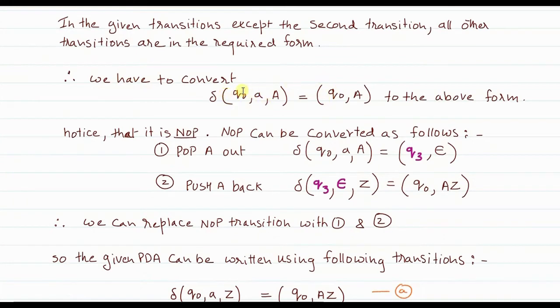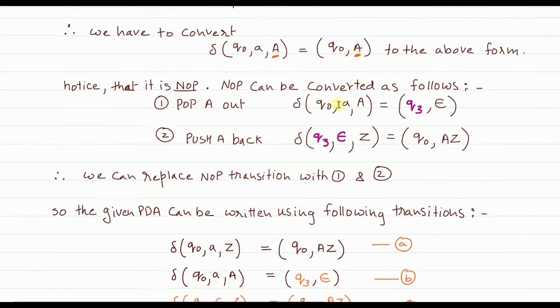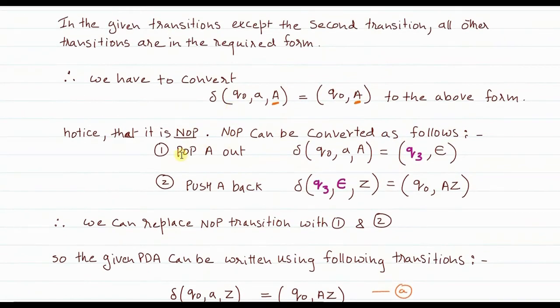This is the transition which is a NOP. Why? Because A was on top of the stack, and A still remains on top of the stack. So we have to convert this to the above forms, either push form or pop form. Notice that the NOP can be converted as follows. Here, first I am popping A out.